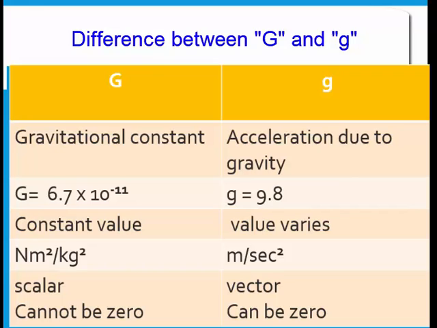How can it vary? It depends whether you are standing on the equator or you are standing on poles. So the value will be slightly different. This capital G value will never change. Now, what is the unit of capital G? You just solved it yourself. Newton meter square per kg square. But here it is meter per second square. That is the unit of small g. Small g is a vector quantity and capital G is a scalar quantity. Capital G cannot be 0 because its value is constant. It will never change. But small g can be 0.